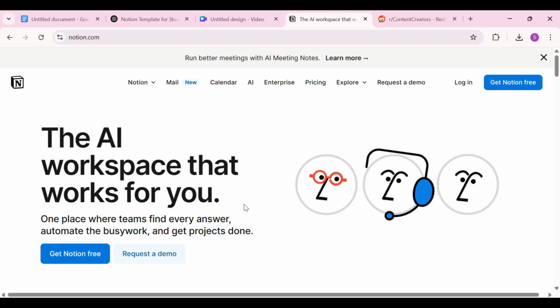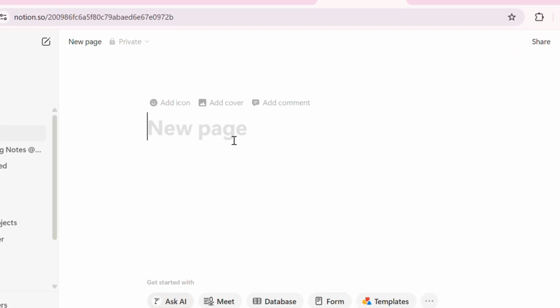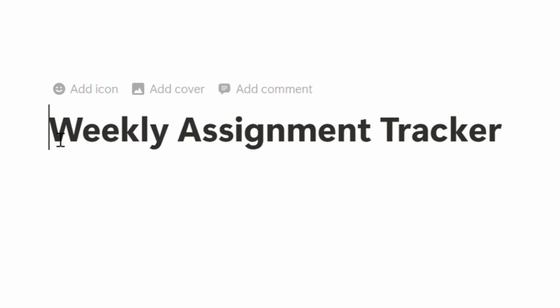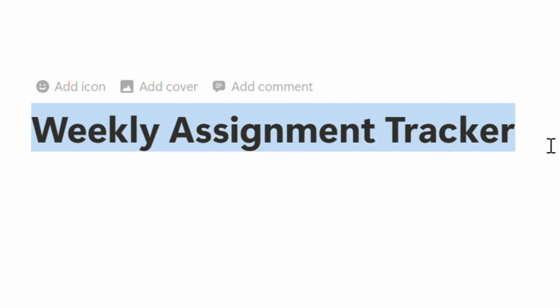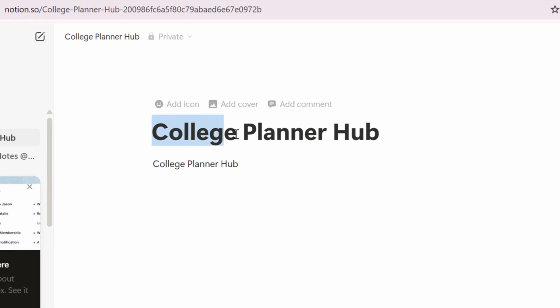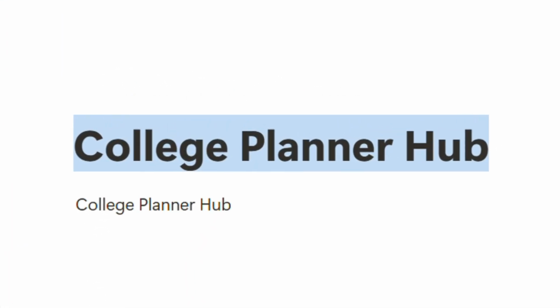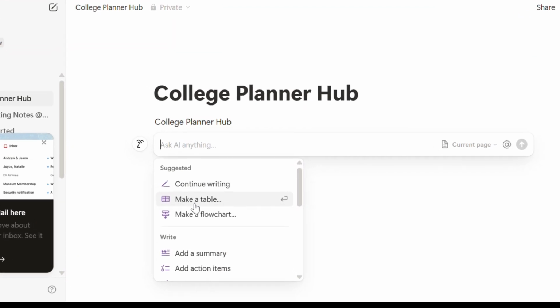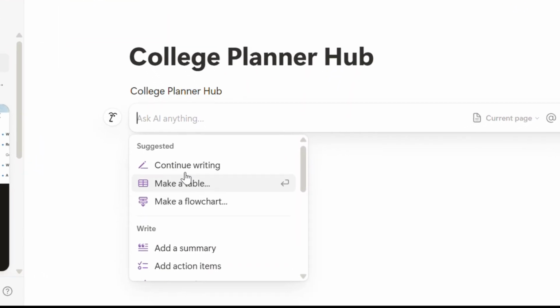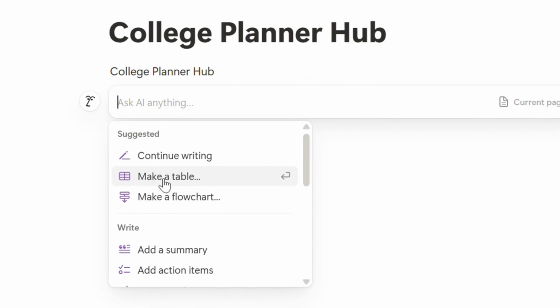Now you're ready to open Notion and start building. Begin by creating a new page and give it a name that's specific and clear, like Weekly Assignment Tracker or College Planner Hub. Think about what your user will need to do on this page. What actions should they take? What do they need to see at a glance? If they only check this once a day, what's the most important information?